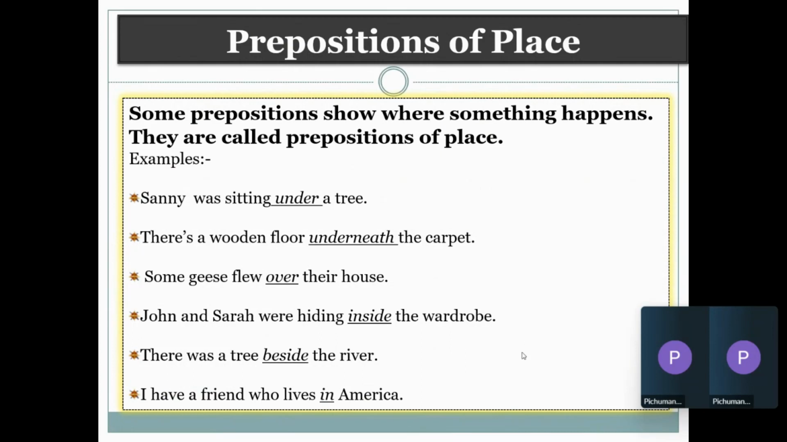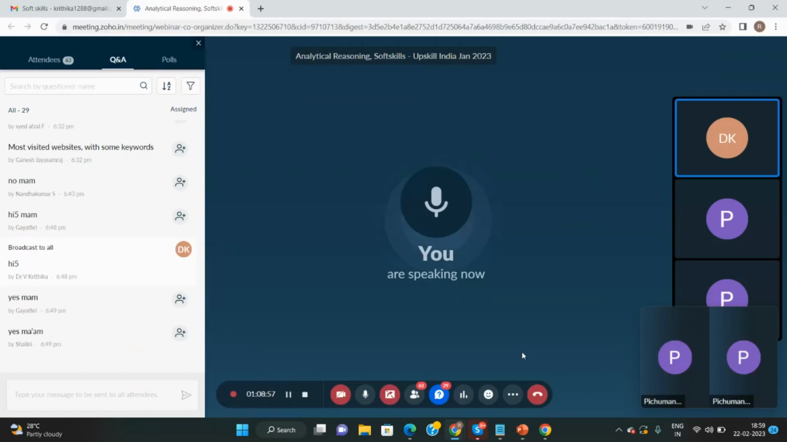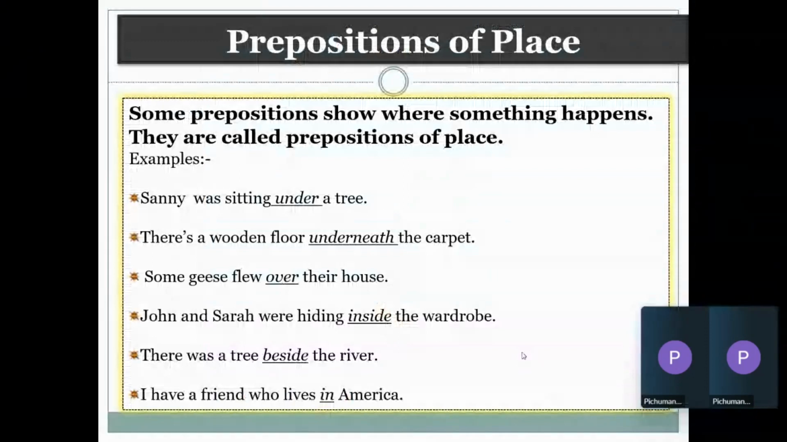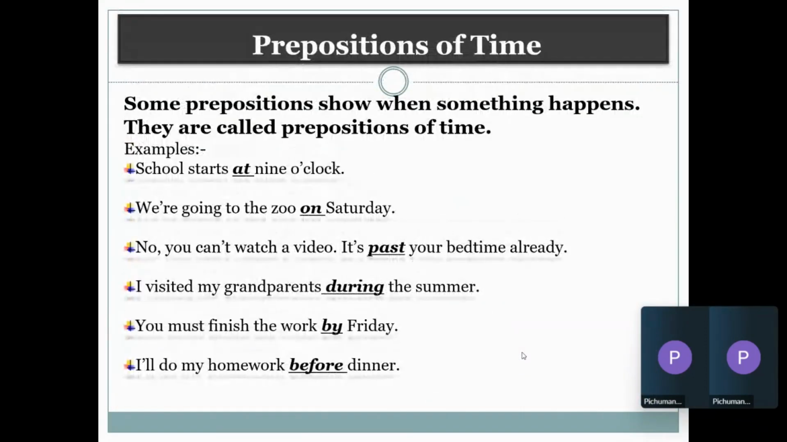Is this clear? I will not proceed until I get clearance from you. Is the preposition of place clear, or should I repeat it? Okay, okay, good. Now we have prepositions of time.